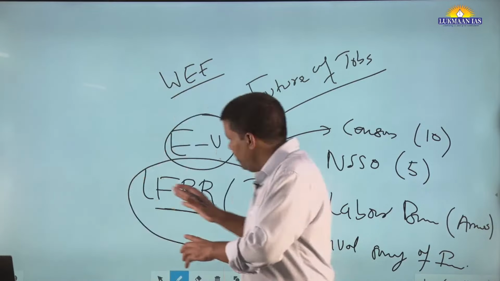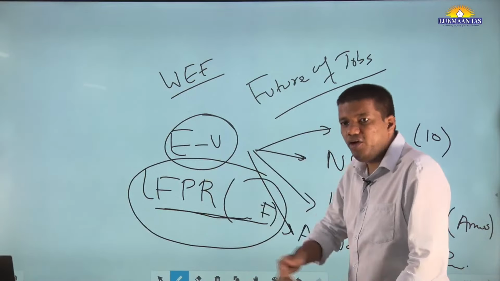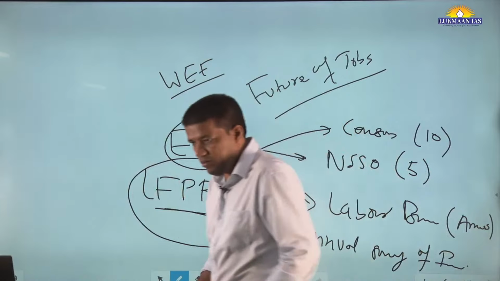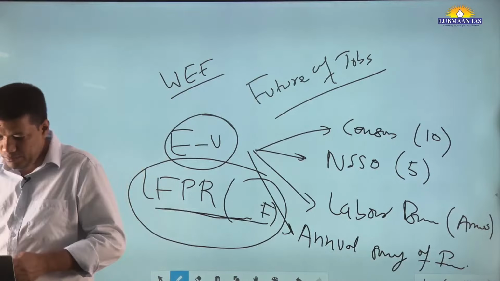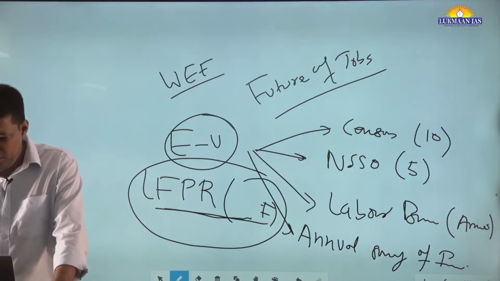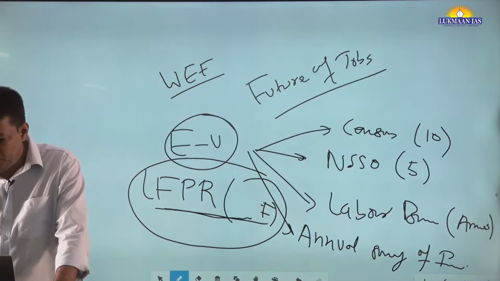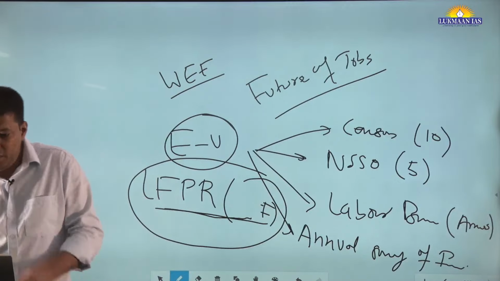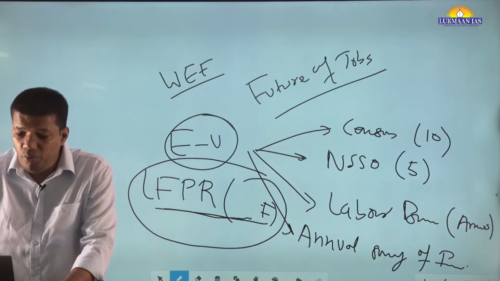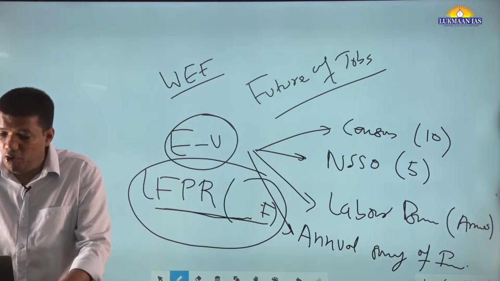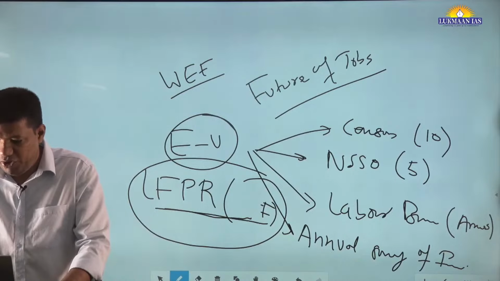Now you understood the Indian context. Now you are watching the world context. Second line, you write: the link between work and human development is not automatic. Very, very important line.